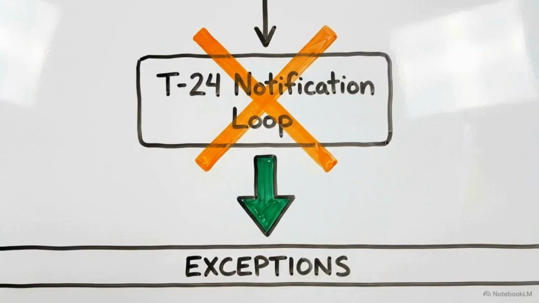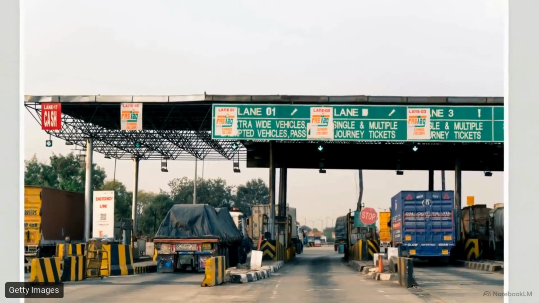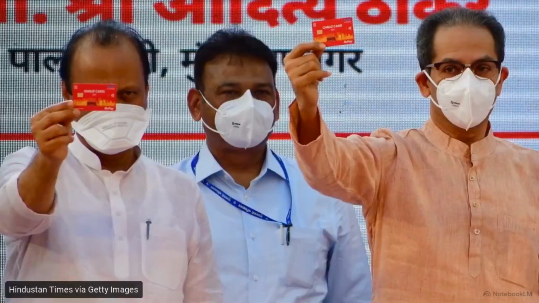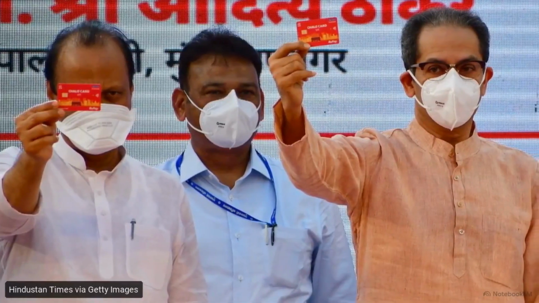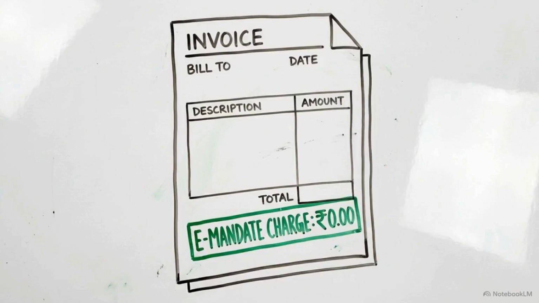There are exact operational carve-outs where this T-24 pre-notification loop is explicitly waived. The first major exception covers auto-replenishment balances for highway FASTag systems, where execution speed is the priority. The second applies to the National Common Mobility Card, which relies on real-time execution at physical transit gates. Beyond notifications, Section 10 introduces operational restrictions, dictating that no charges can be levied on a customer for using the e-mandate facility.